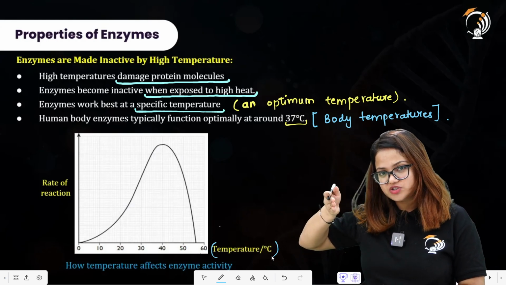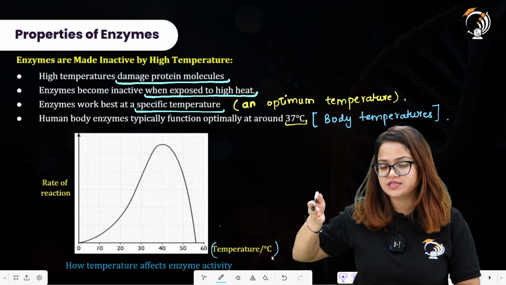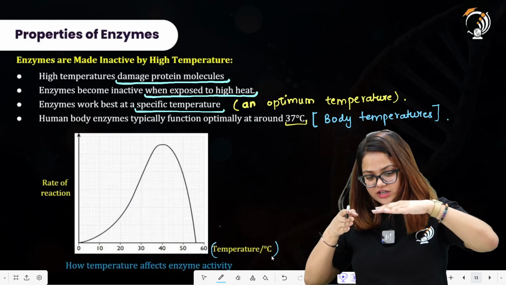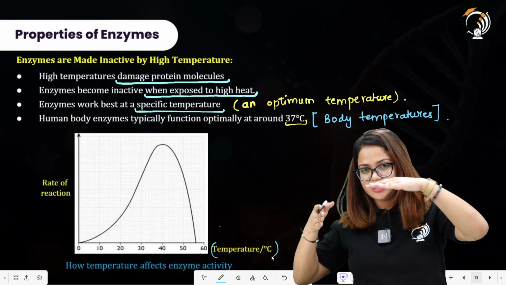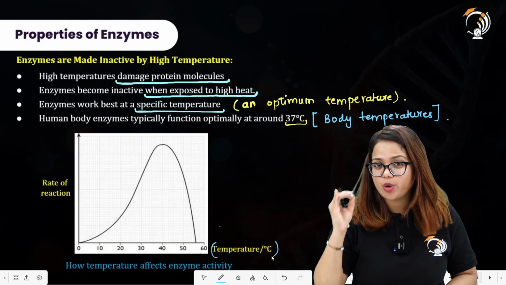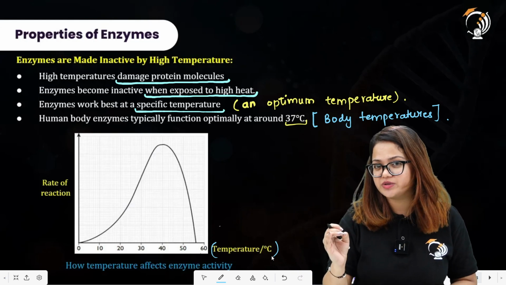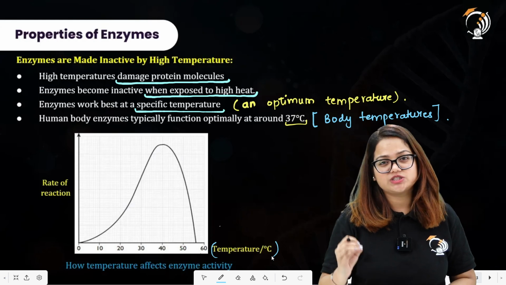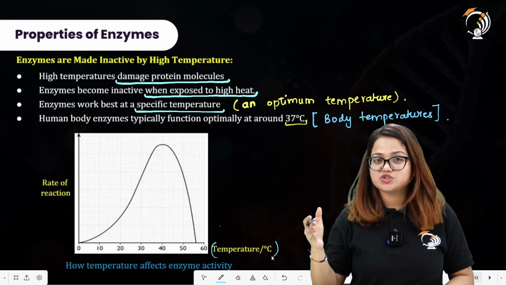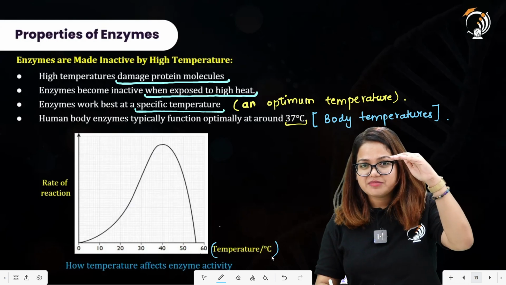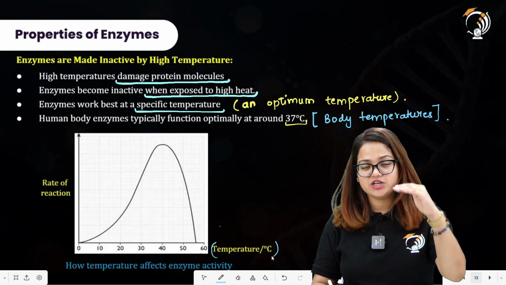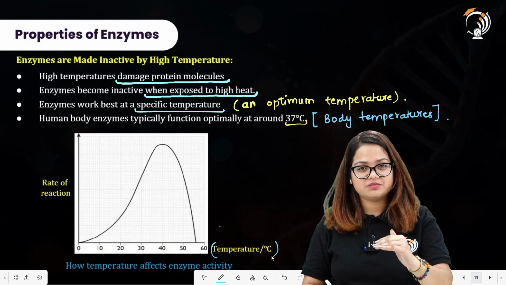So in this graph over here, we are increasing the temperature on the x-axis, taken in degrees Celsius. There is a representation of rate of reaction on the y-axis. As we increase the temperature, the rate of reaction increases. As we further increase the temperature, the rate of reaction further increases. But after a certain temperature, that is the optimum temperature. Understand it very clearly, students. You are going to get at least 2 questions from the enzyme topics in your examinations. So after the further increase in temperature beyond the optimum temperature, the enzyme activity drops. It does not drop suddenly, it drops gradually. So it slowly comes down to its minimum level.